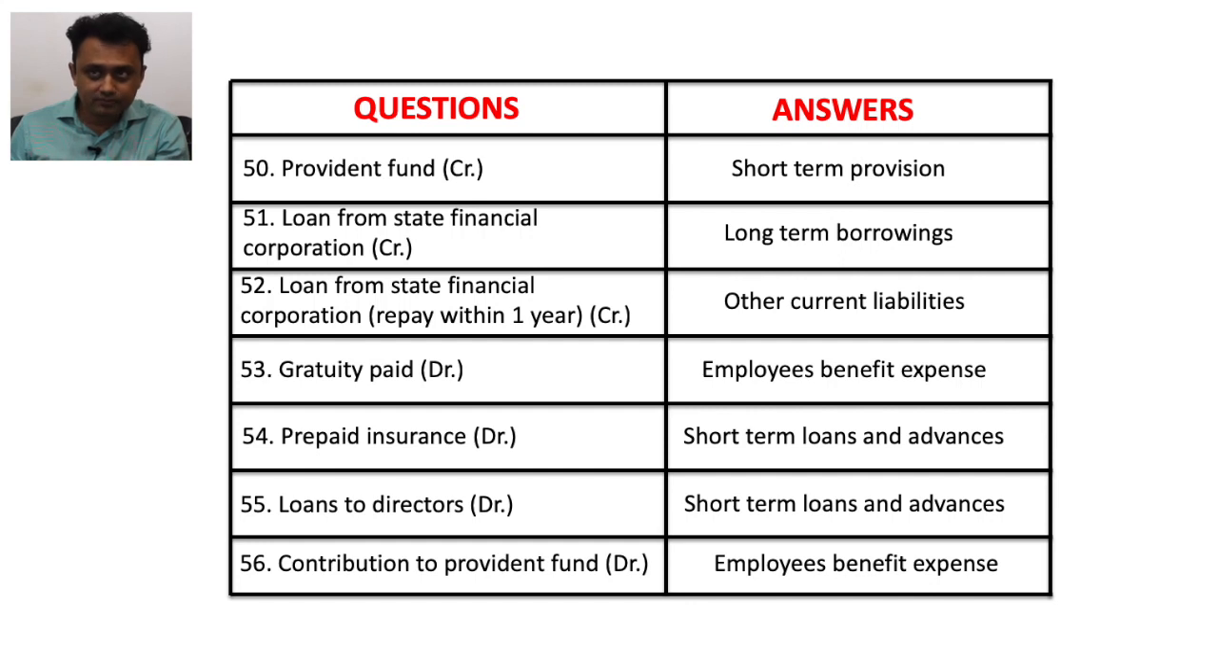Gratuity paid is an employee benefit expense. Prepaid insurance is a short-term loan and advance. Loan to directors, a debit balance, is written down under the head of short-term loans and advances. Contribution to provident fund is our expense, so it is written down under the head of employee benefit expenses.